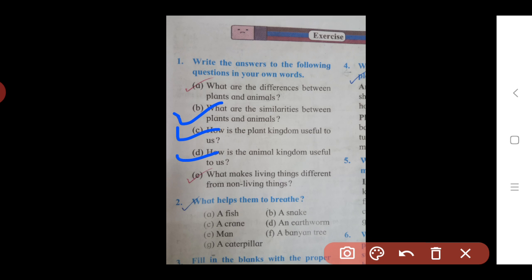So meat, fish and eggs are obtained from different animals, which are used as food by us. Then the third use is animals like elephants, camels, oxen, horses, donkeys.